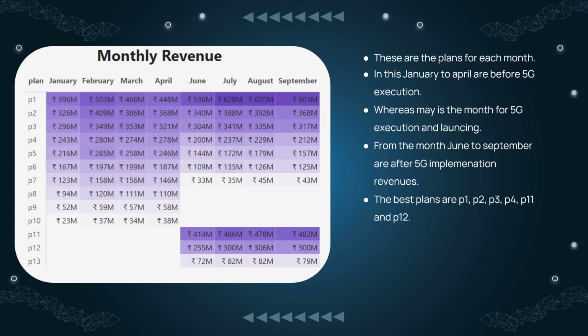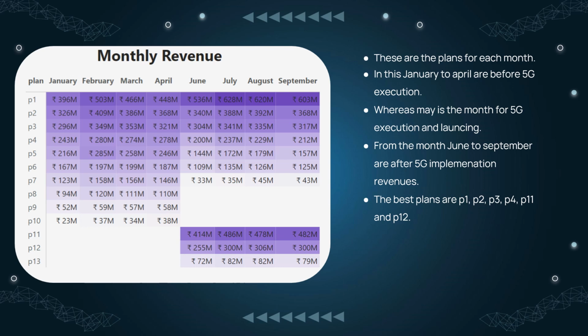We have January, February, March, April as 4G, where May is the month for the 5G implementation and launching. The company took that month for launching and implementation. From June to September, we have the 5G implementation. Both 4G and 5G were active in those months.